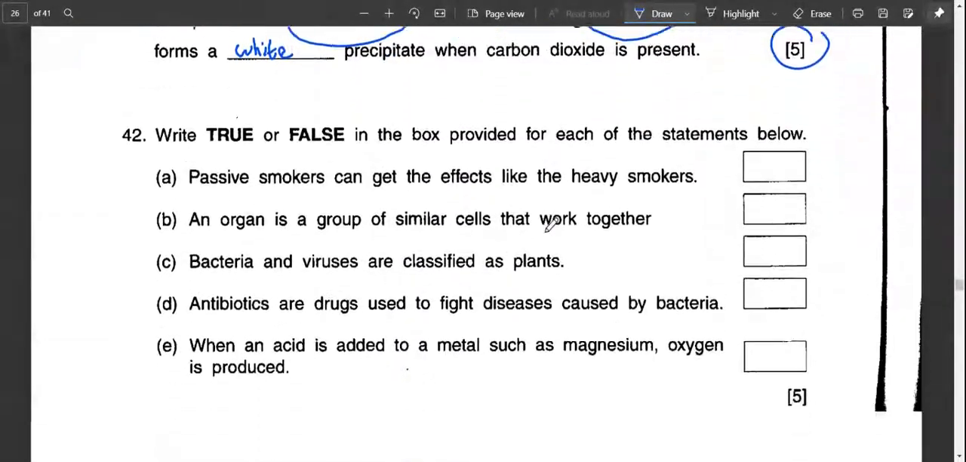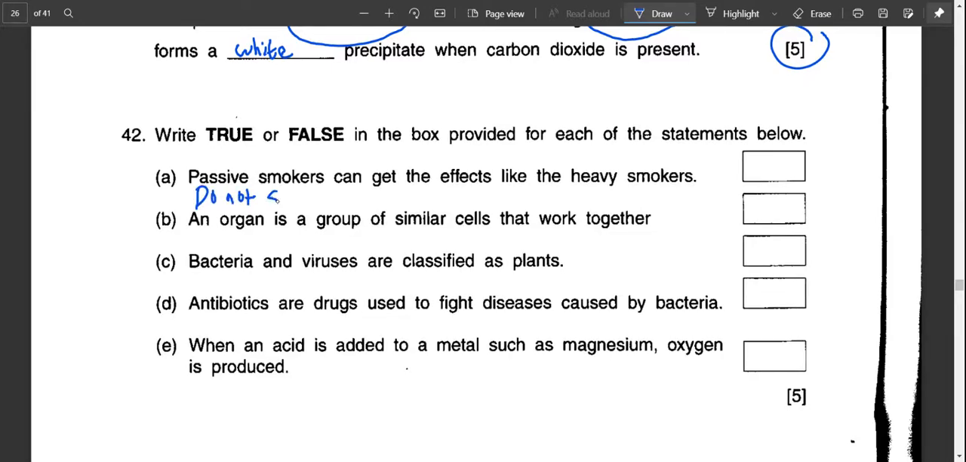Next one. Write true or false in the box provided for each statement below. Passive smokers mean that they do not smoke. But the sad thing is that the people close to them smoke. So they inhale the smoke, I would say, without wanting to. So passive smokers can get the effects like heavy smokers. The answer for this one is yes, so this one is true. There was a case where a passive smoker got lung cancer even though they don't smoke. So it's quite sad.